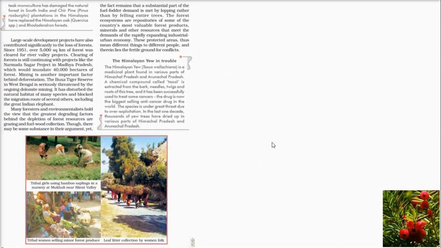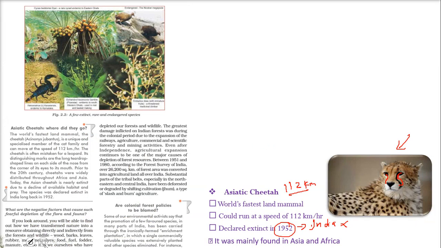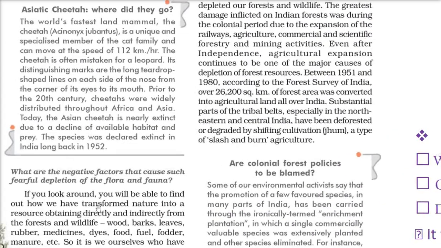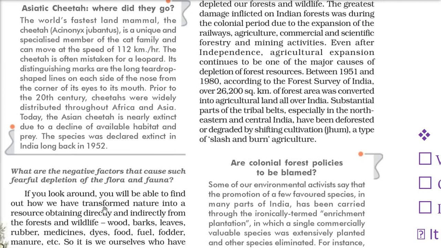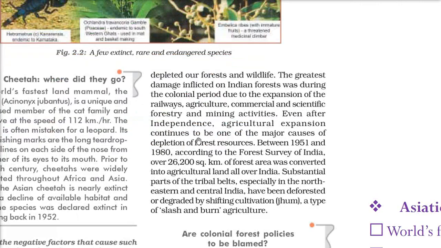So what are the reasons? You need to understand why this is happening. We are changing things. We are transforming nature according to ourselves. Wood, bark, leaves, rubber, medicines, dyes, food, fuel, fodder, manure, all of this we get from nature. So what are we doing? Wantedly or unwantedly, we are depleting the forest and wildlife because we are using these resources.